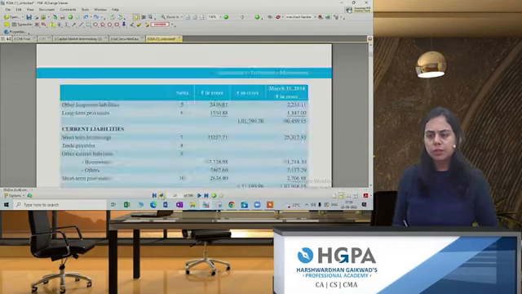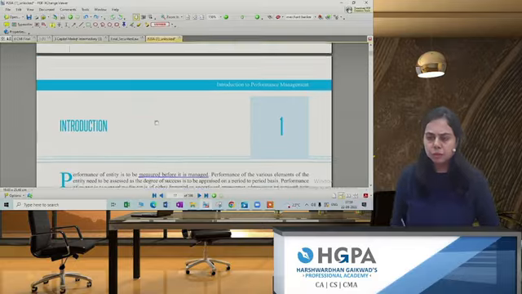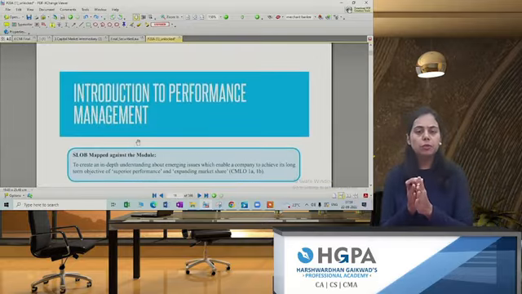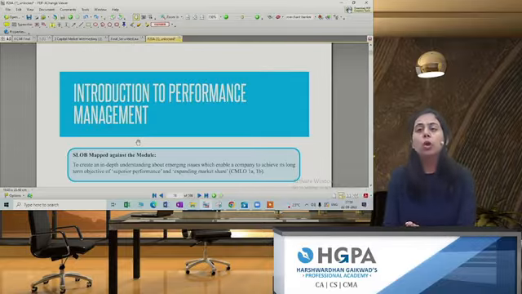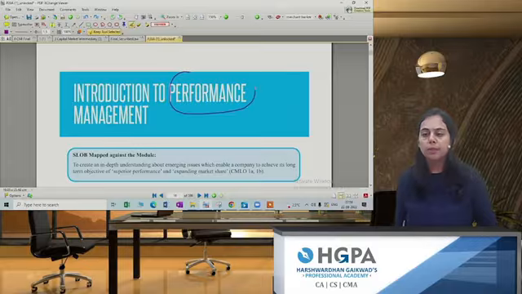We are going to start with the first chapter. The name of the chapter is Introduction to Performance Management. First of all, what do you mean by the word performance? How do we compute the performance of a company?